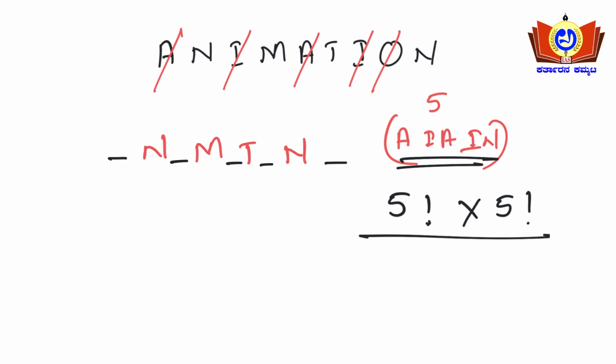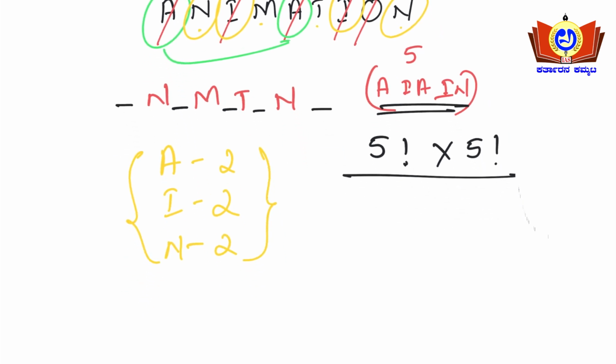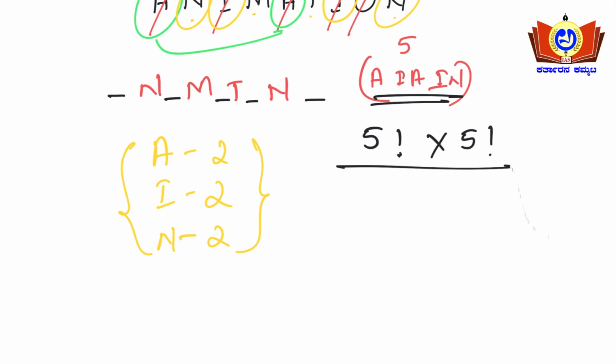Based upon how many repeated letters are there? See here, examine. A is repeated twice, yes or no? So A is repeated twice, as well as I is repeated twice here. Then N, M, T, N. N is also repeated twice here. No other letters are repeated in that particular word. So upon, what I will be writing here is 2 factorial, 2 factorial, 2 factorial.